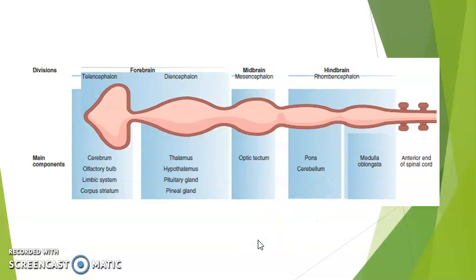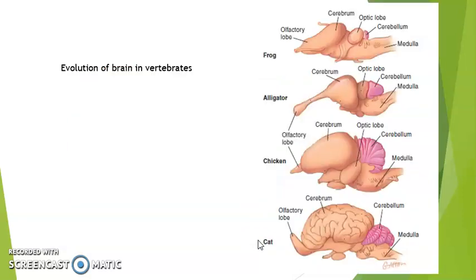Let's have a look at a comparative account of different brains in vertebrates too. In a frog, you can see the cerebrum is not very well developed, but the olfactory lobe is quite developed. Then you can see the optic lobe up there. The cerebellum is small and the medulla is thicker. Then if we go down, we can see the cerebrum is slightly larger. Going up to the chicken, the cerebrum is larger, but not convoluted. If we see a cat, which is a mammal, the cerebrum is highly convoluted. This is the area which has memory, intelligence, and so on. So this is a development in these higher animals.